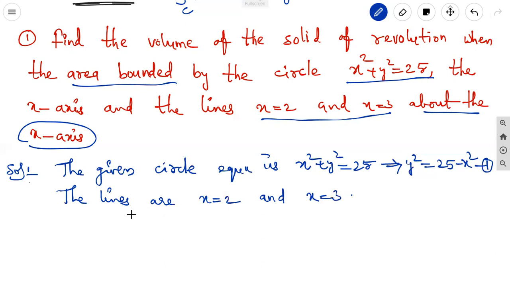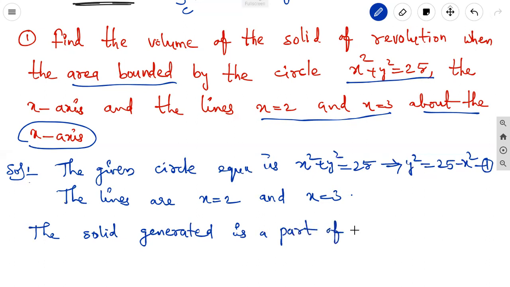Okay, that is nothing but x equal to 2 and x equal to 3, which means the solid generated is a part of a sphere. How?